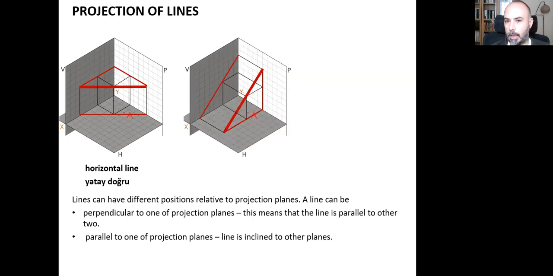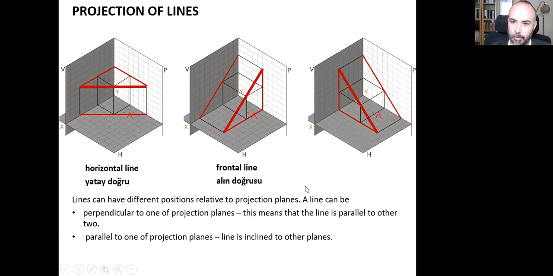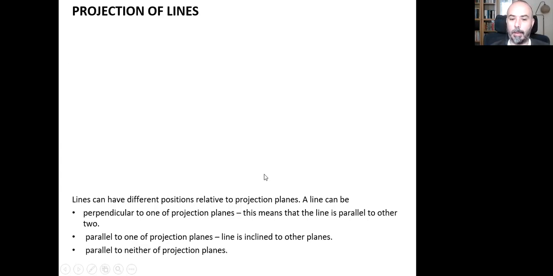If it is positioned like this, then we can say that the line is parallel to the vertical projection plane and is inclined to the horizontal and profile projection planes. This is called a frontal line, alın doğrusu. The last example is the profile line, which is parallel to the profile projection plane and has acute angles with the vertical and horizontal projection planes. In Turkish, we call it profil doğrusu.